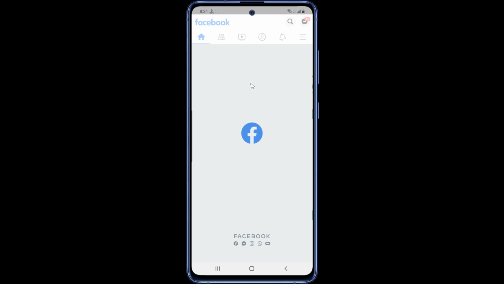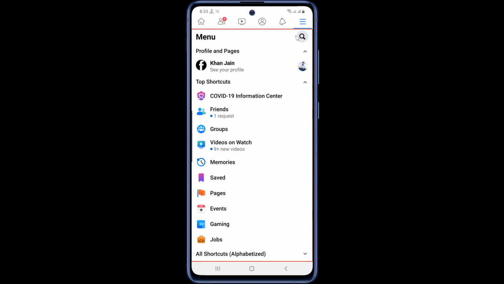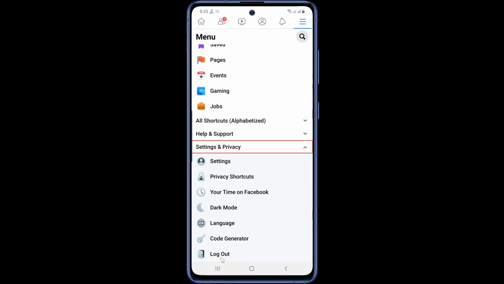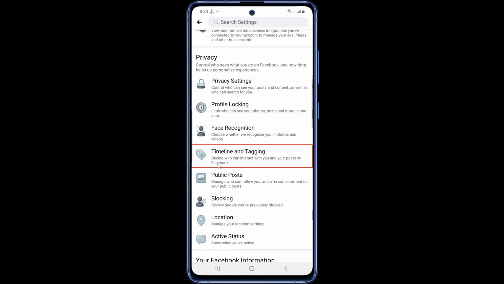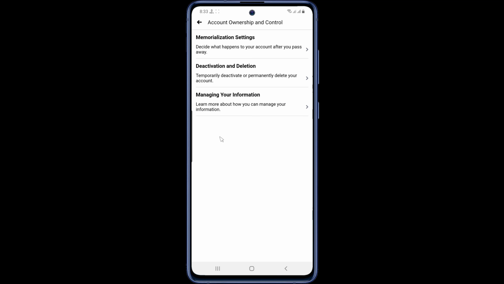To begin, open Facebook and tap the menu icon in the bottom right corner. Then scroll down to the bottom and select Settings and Privacy. Now tap Settings. Scroll down and select Account Ownership and Control. Then tap Memorialization Settings.